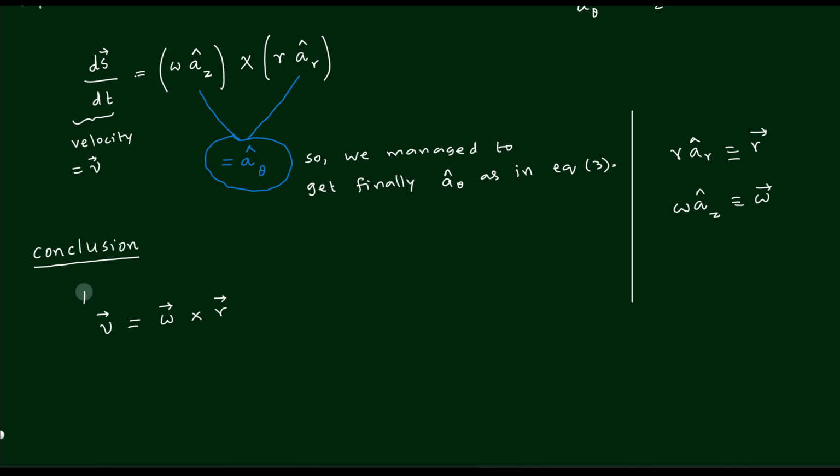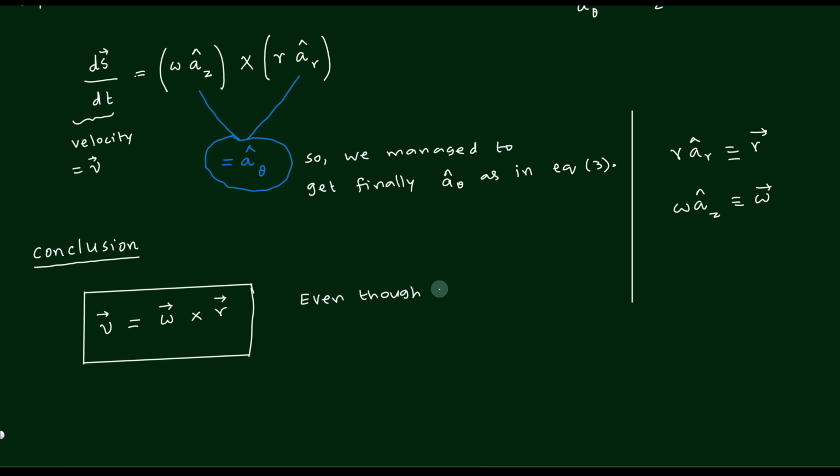So now we got an important conclusion that the velocity vector, the linear velocity vector, will be given by omega cross r. This formula is quite familiar to you, but it is not that simple to realize how it has come.